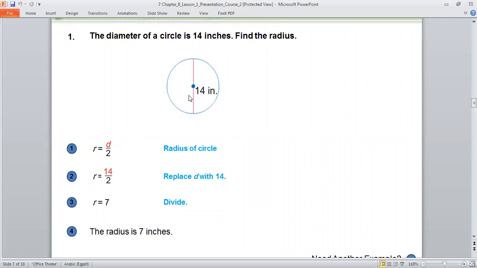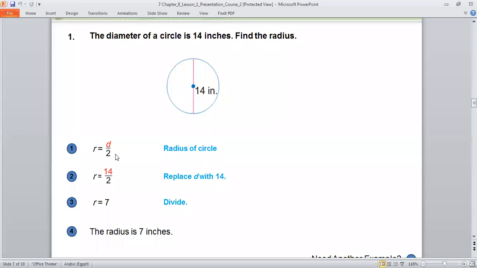So the big line here, the line joining between the 2 points, is called the diameter. But the small line segment joining between the center and any point on the circle is the radius. So the small part is called the radius, but the big one I call the diameter. So the radius is equal to the diameter divided by 2.